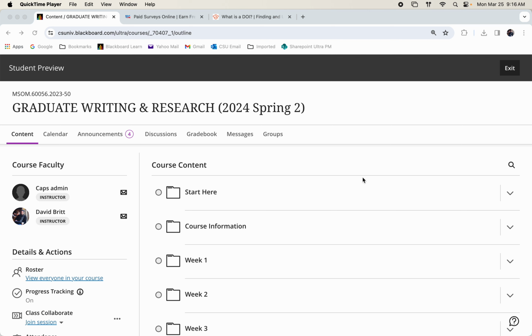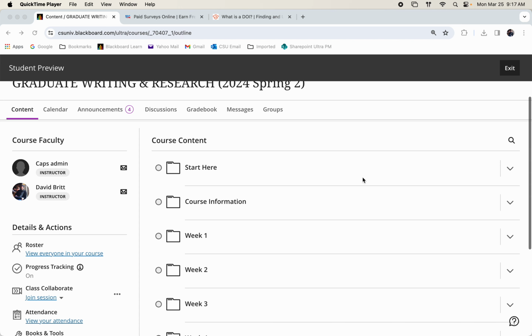And the reference component is the final page, which is a separate page in your paper that gives more detail on the sources that you've used. And all of this information you find at the CSU online library, but the format of it is very, very particular. And so I want to make sure that you don't skimp on looking at the content this week. This is really, really important. You have some key reading here.